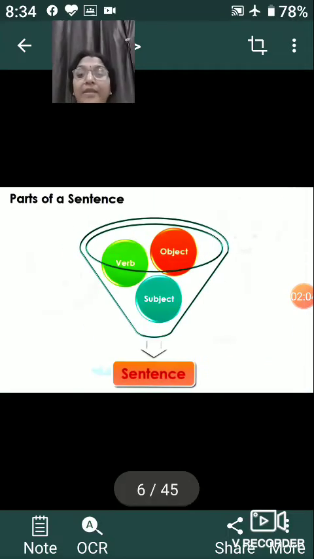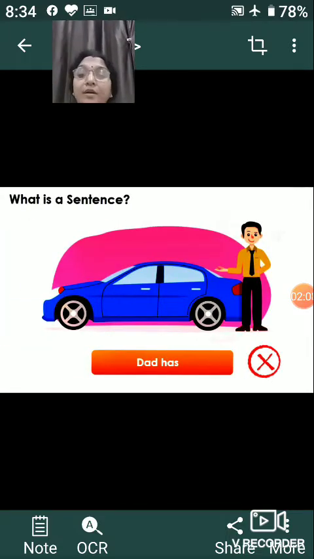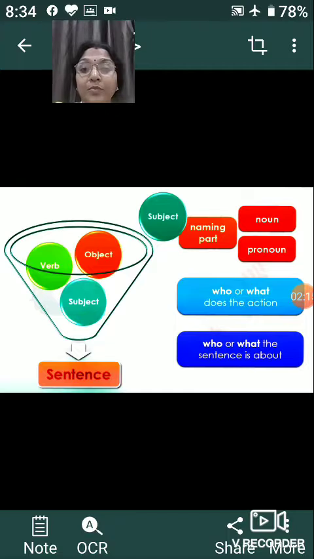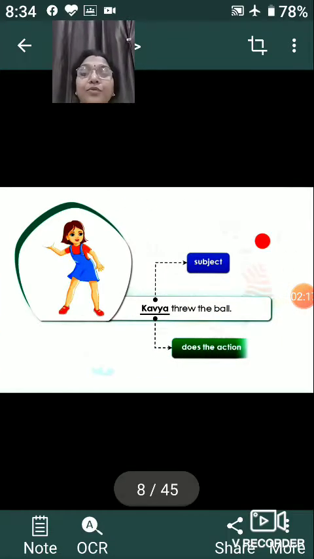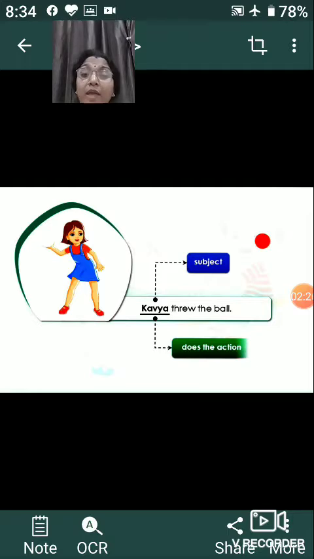Like we read that sentence, dad has a blue car. We are talking about that person, so that is what the subject is. Now coming to the sentence again: Kavya threw the ball. Here the subject is Kavya. Why? Because this is who is going to do the action. Kavya does the action, and that is why she is the subject.